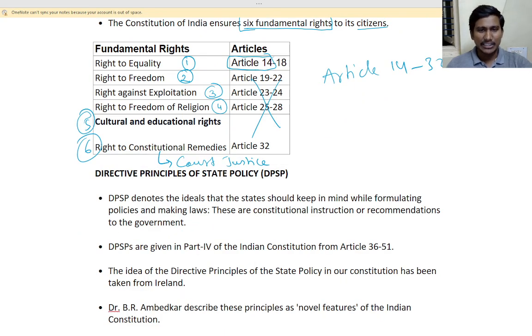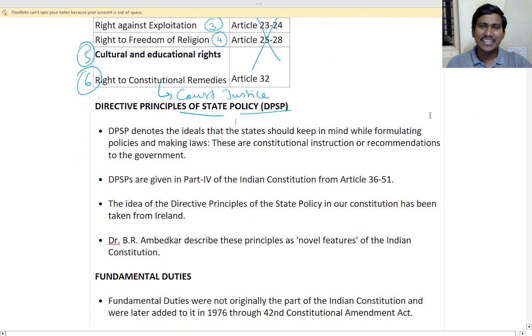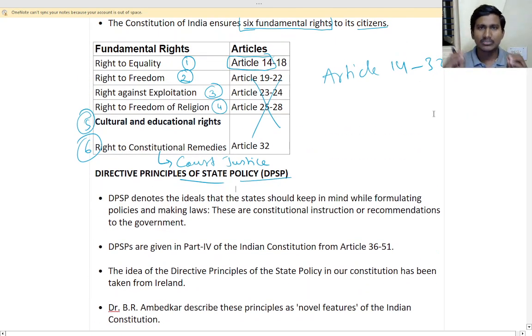Next is directive principles of state policy. Directive principles are guides for the state. They will tell you this is good, this is bad, like that. So DSPs denote the ideals that the state should keep in mind while formulating policies and making laws.